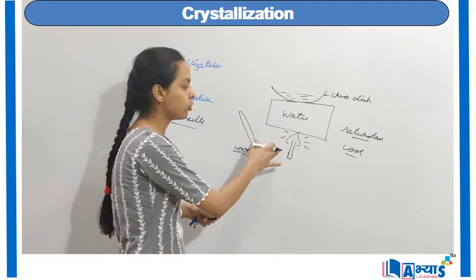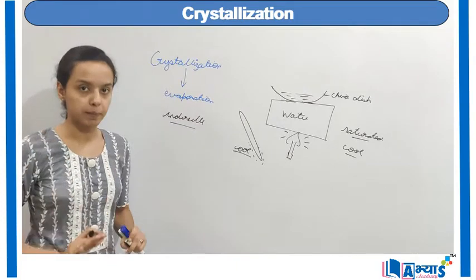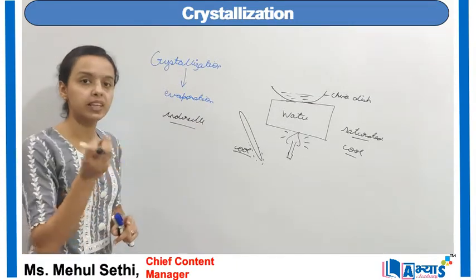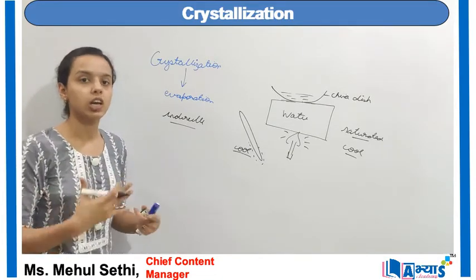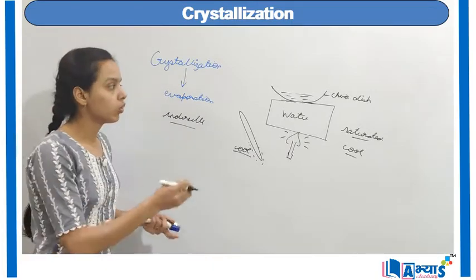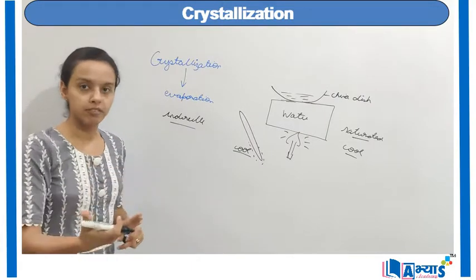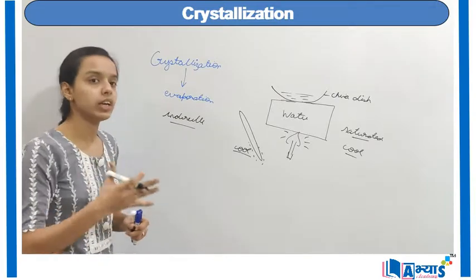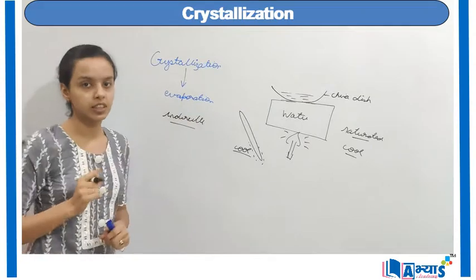So you now have to switch off the burner and then cool this china dish at room temperature. When you cool it, you will obtain crystals of some specific shape. They can be cubical or cuboidal, or any shape. Now you have to remove these crystals, and these crystals are pure. These can be sugar or salt. Both sugar and salt are prepared by the method of evaporation, and then we can do the crystallization.